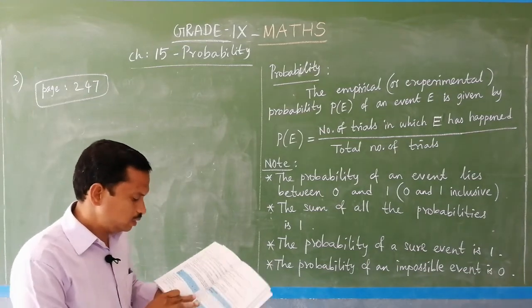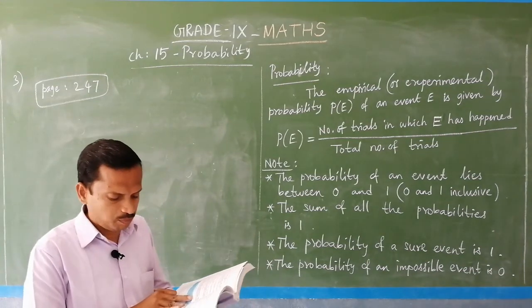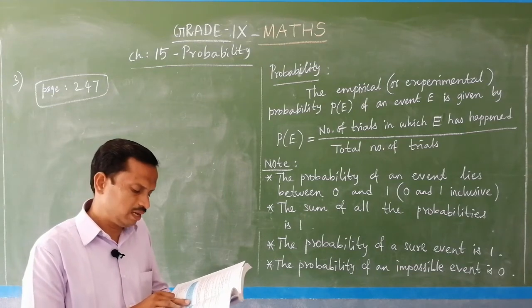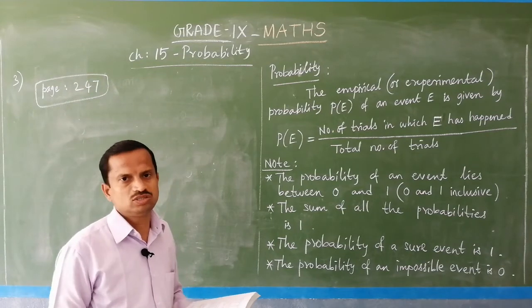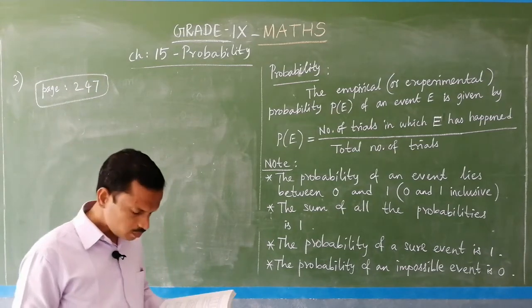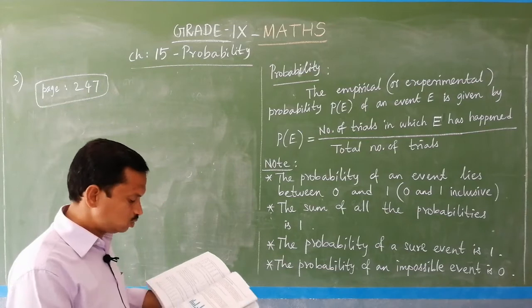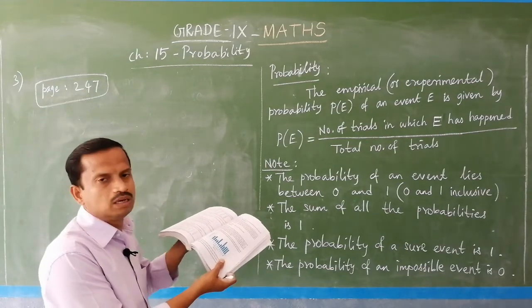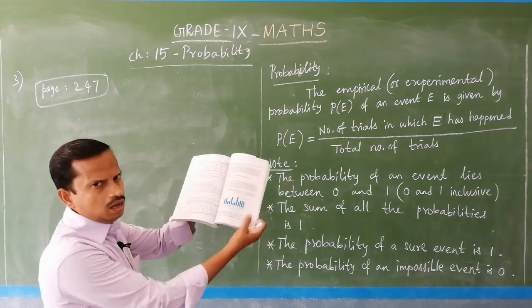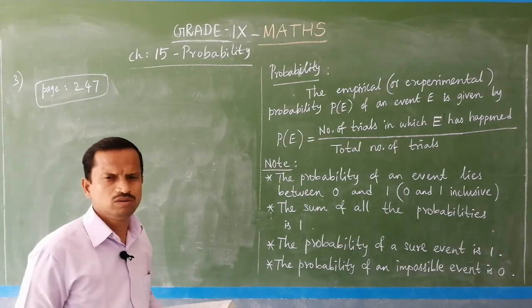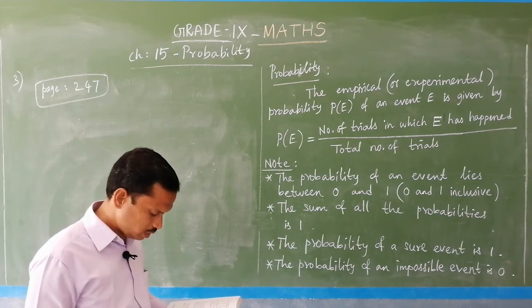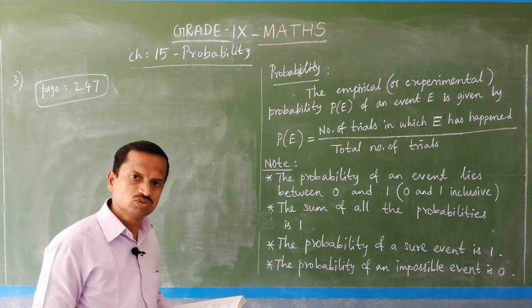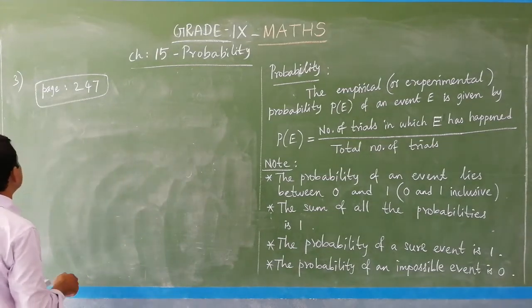But in this question they are asking, find the probability that a student of the class was born in August. August means in the month of August how many students were born, you have to find. The data is given there. From that graphical data, you can easily find that. You can see that in the month of August, 6 students were born. How many students? 6. So, easily you can write the answer.